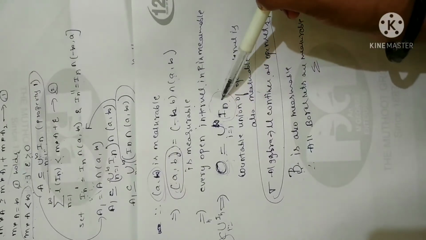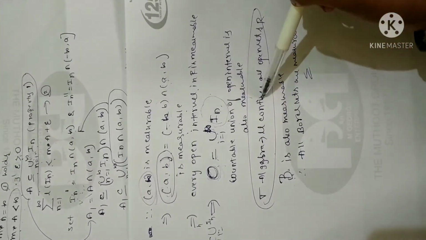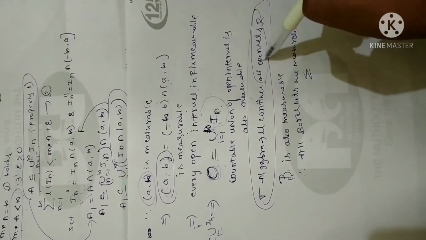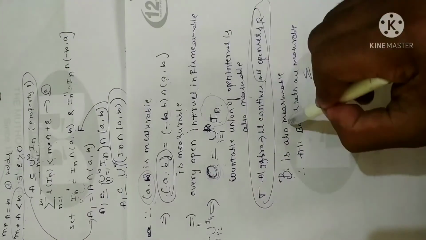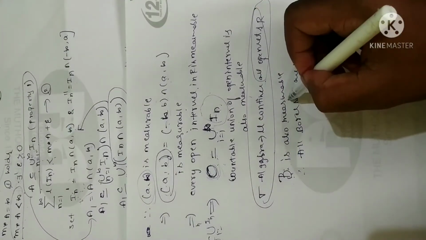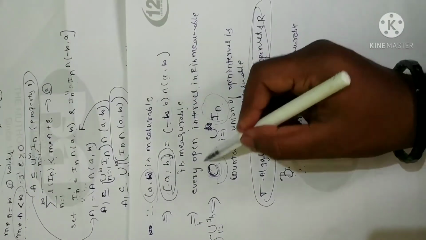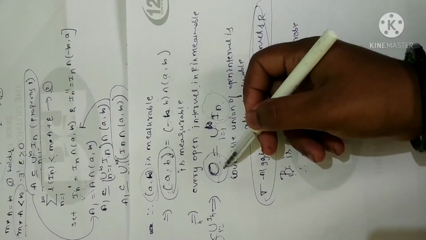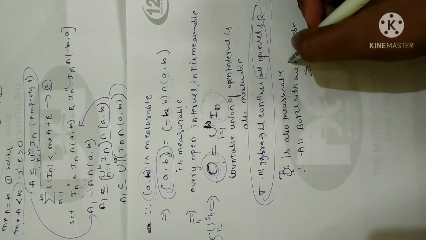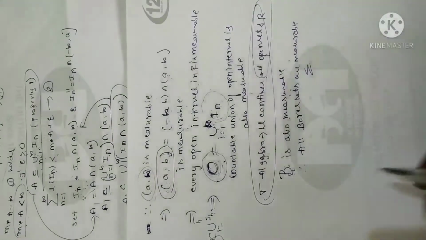Since all the open intervals are measurable, and since the sigma algebra contains all the open sets, therefore B is measurable. B is none other than a measurable set. It is the smallest sigma algebra generated by all the open sets. If all the open sets are measurable, I can say the Borel set is a measurable set. Hence the proof.